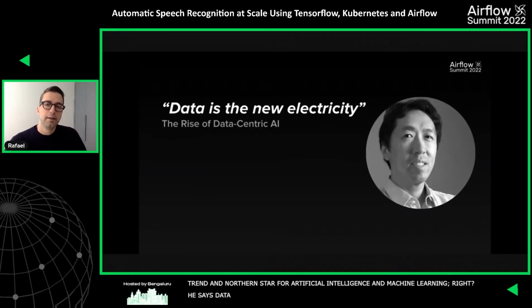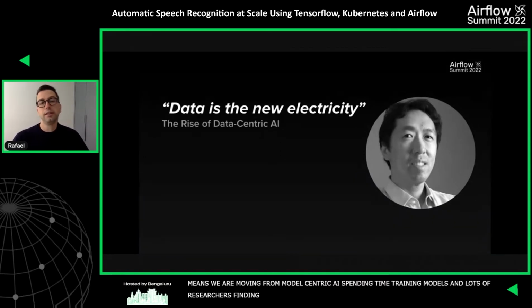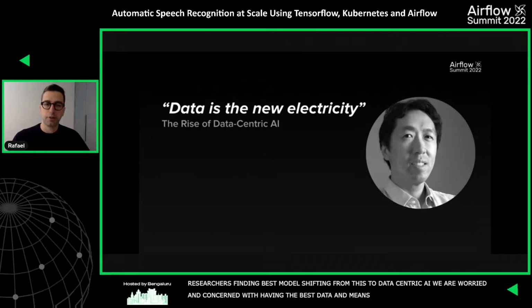I think this phrase might sound quite simple, but if we dig a bit deeper, this means that we are moving from model-centric AI, where you spend a lot of time training models and lots of researchers finding the best model. We are shifting from this to data-centric AI, where we are concerned with having the best data. And this also means that we are concerned with the best way to productionize our machine learning models.